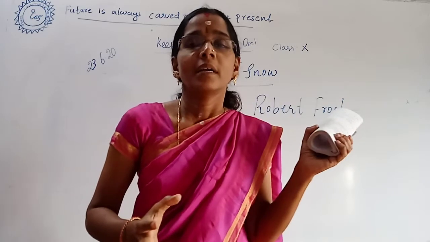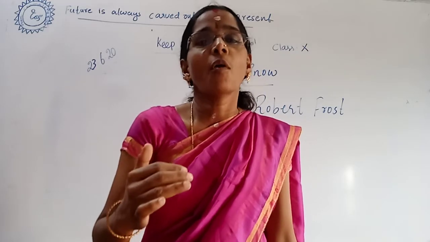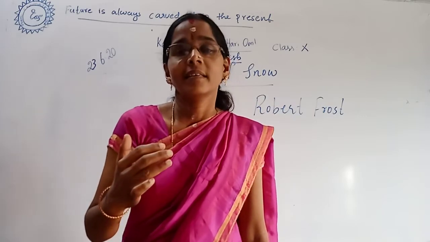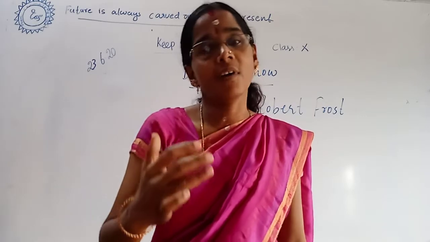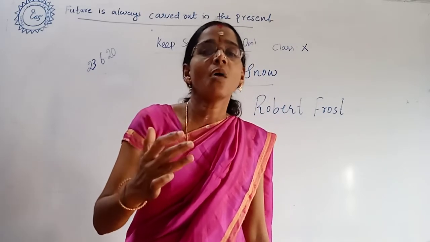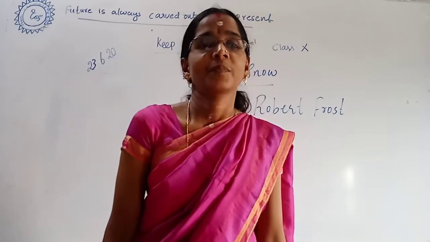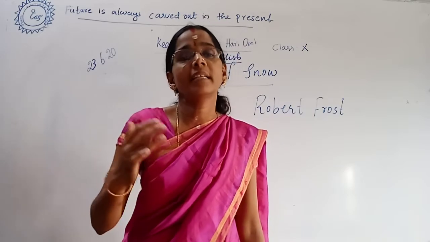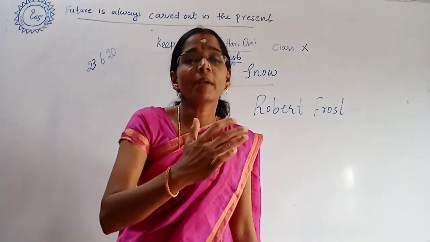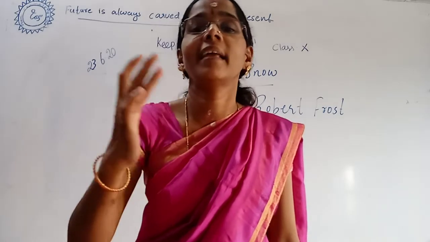Now, this poem, Dust of Snow. Through this poem, Robert Frost is trying to say that there is a lot of negativity in the world. But even in that negativity, how can you be a positive person? There may be a lot of bad incidents in our life. But according to Robert Frost, a small incident in our life can change the entire life.